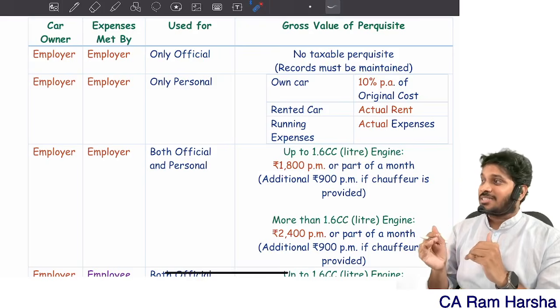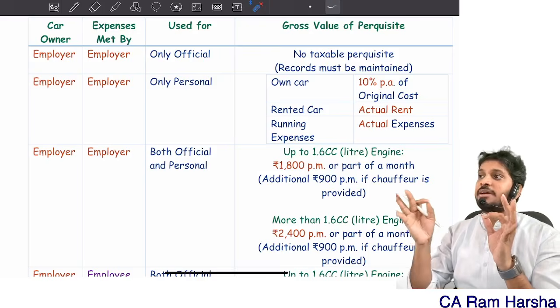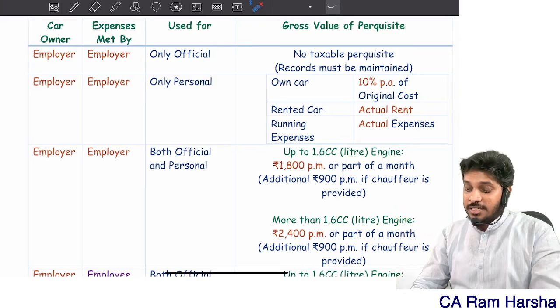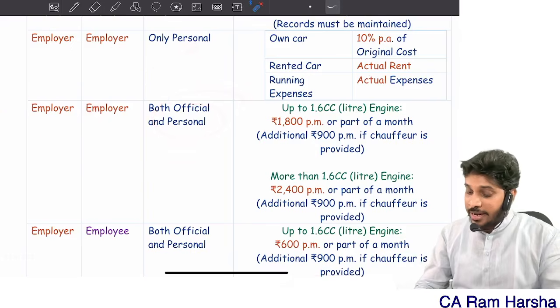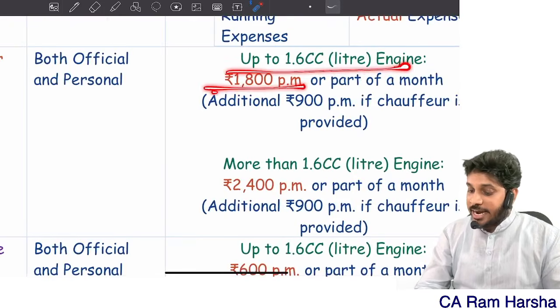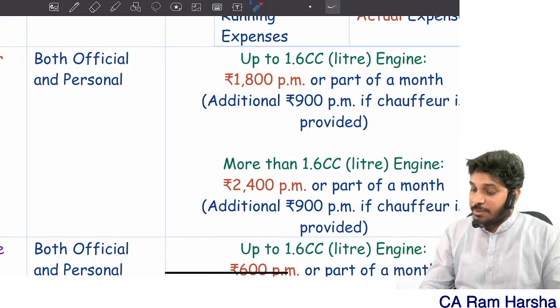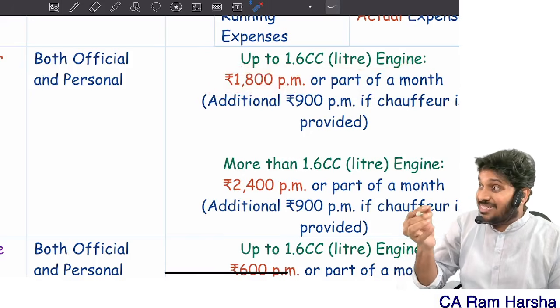If it is official and personal, then deemed perquisite value. What is the deemed perquisite value? Office and personal, company owned car, company is only bearing up to 1.6 cc, 1800 per month or part of a month is the deemed perquisite value. Remember, 1800 per month. Per month means calendar month.